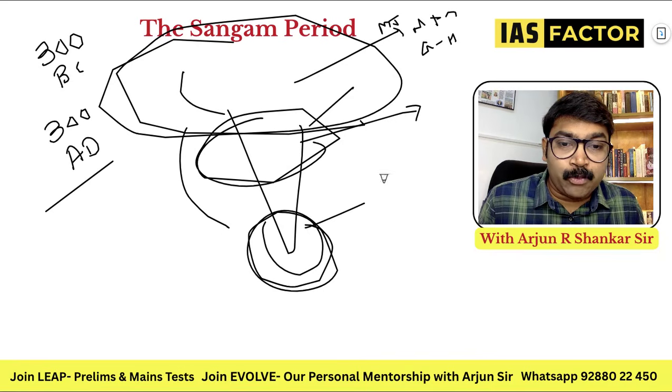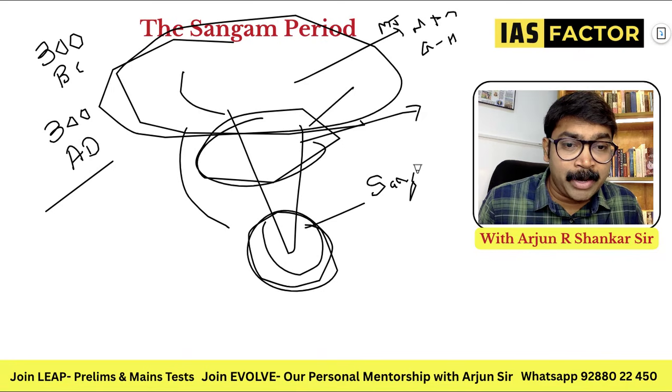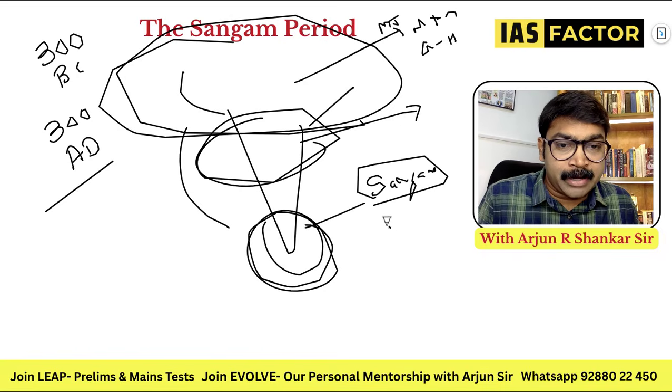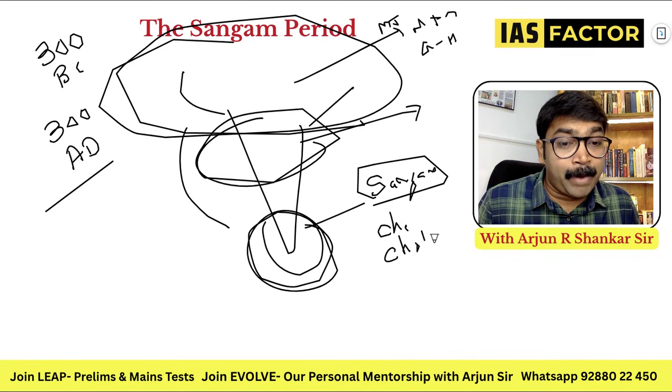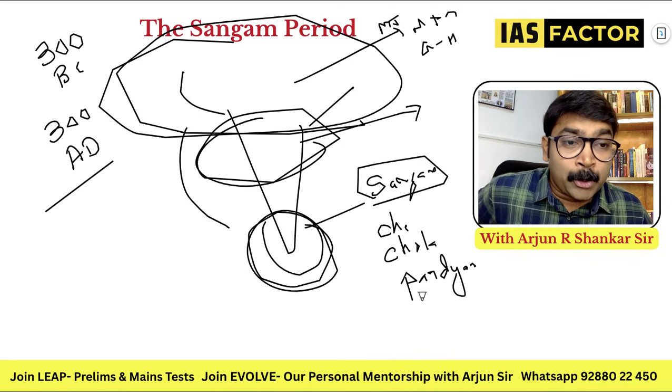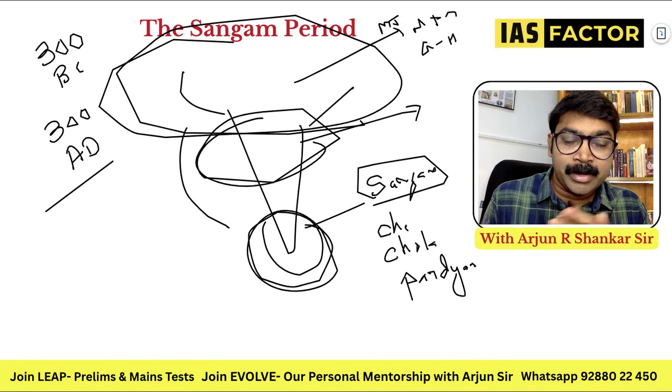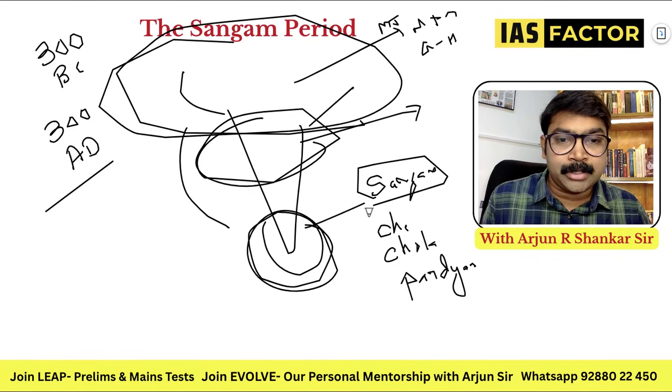That was the period called the Sangam age, in South India. We'll find out what you mean by Sangam. They were dominated by major kingdoms like Chera, Chola, and Pandyas. Remember this. One important clarification: these Cholas are not the Cholas you see in Rajaraja Chola, Rajendra Chola, Gangaikonda Cholapuram, the thing you see in the movie Ponniyin Selvan, PS2. We're discussing the ancient Cholas.